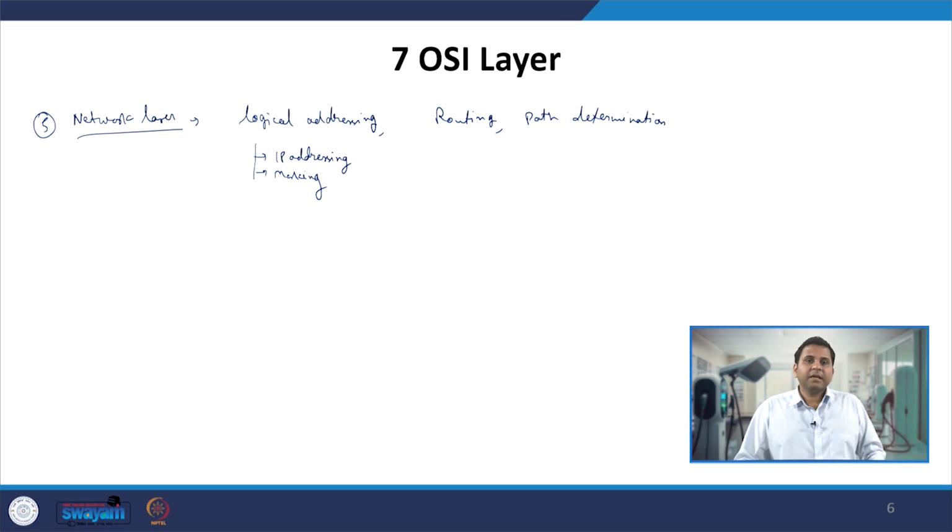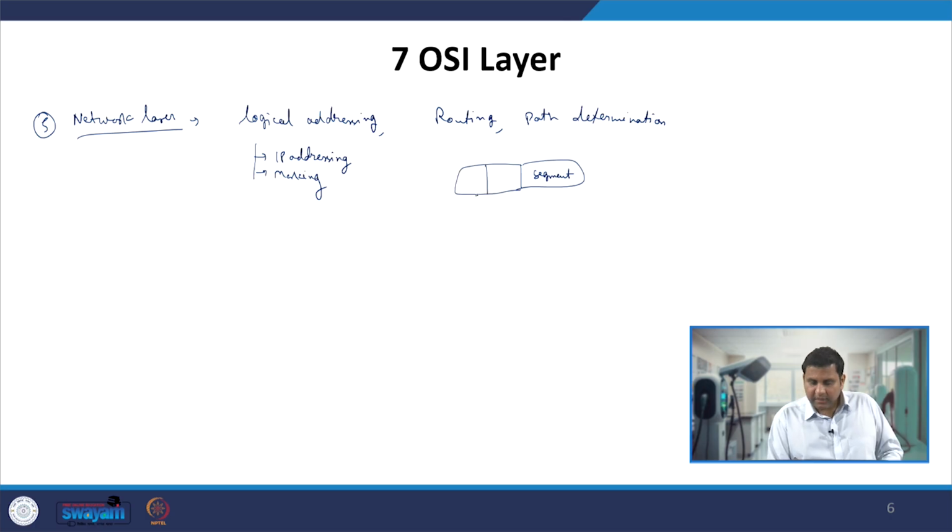Now, the most important thing is the IP addressing, the logical addressing which has been done. The data which has been segmented in the transport layer, these segments, let us say this is a data segment, will then be sent to the network layer, and in the network layer the IP address of the sender and the IP address of the receiver will be appended.